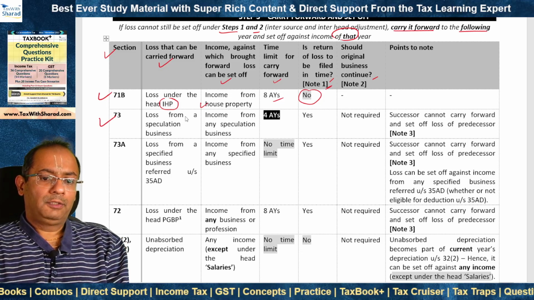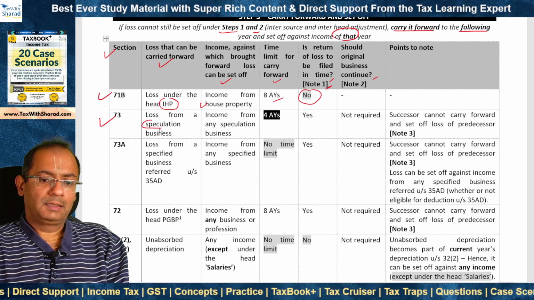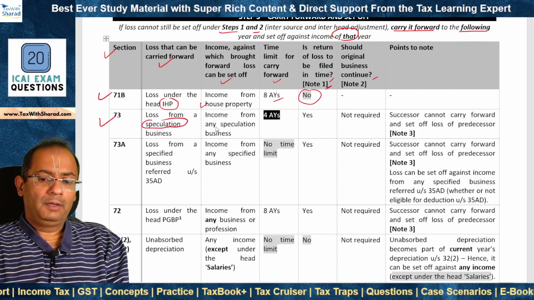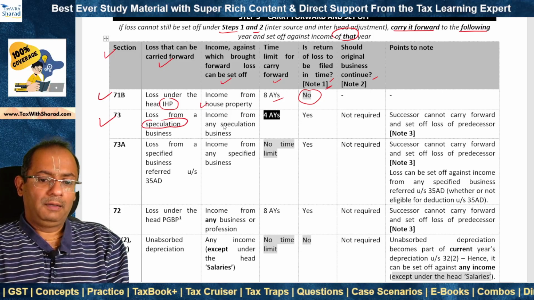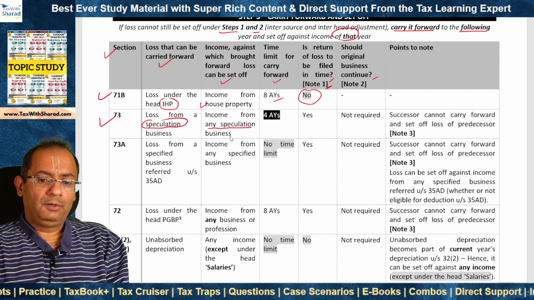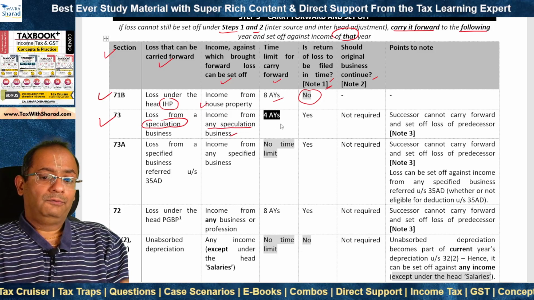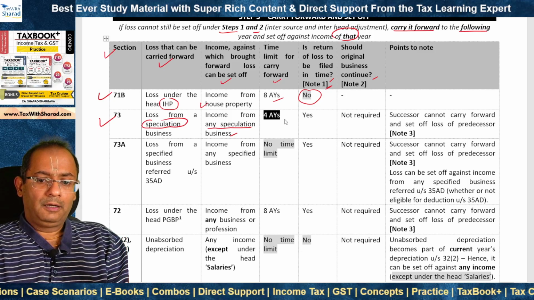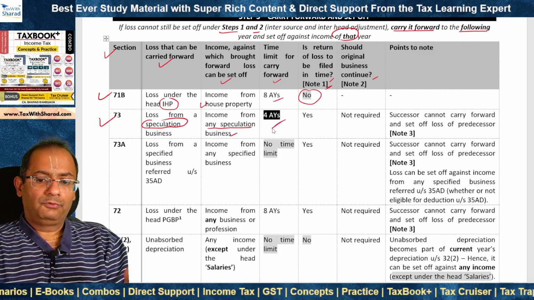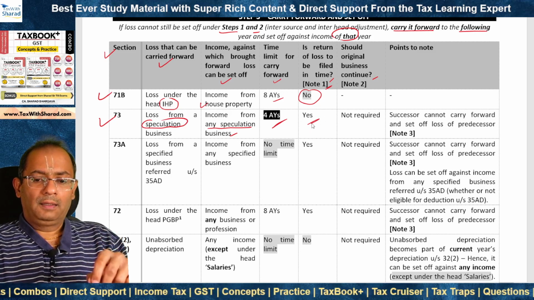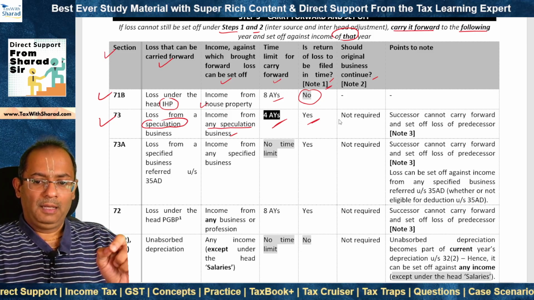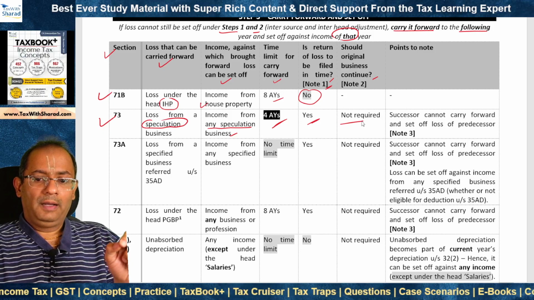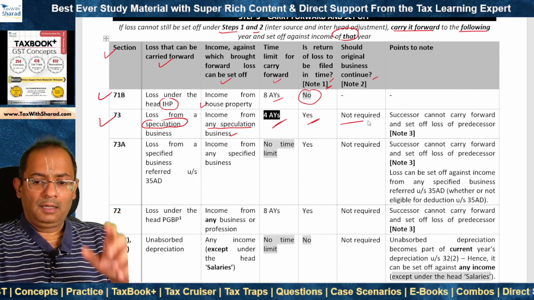Section 73 deals with loss from a speculation business. It can be carried forward and set off against income from any speculation business, not against income from any other business. There is a reduced time limit for carry forward, which is 4 years only. And the condition of filing return of loss in time applies. It is not required that the original business continue.